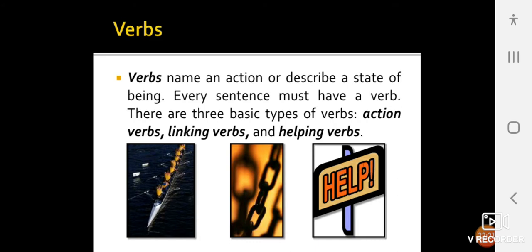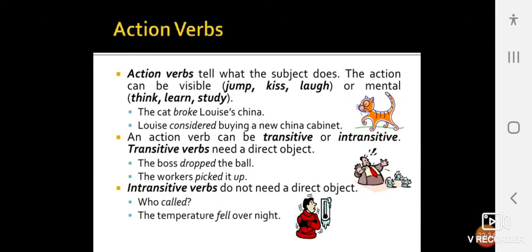Verbs name an action or describe a state of being. Every sentence must have a verb. There are three basic types of verbs: action verbs, linking verbs, and helping verbs. Action verbs tell what the subject does. The action can be visible: jump, kiss, laugh, or mental: think, learn, study. The cat broke Louis's china. Louisa considered buying a new china cabinet.